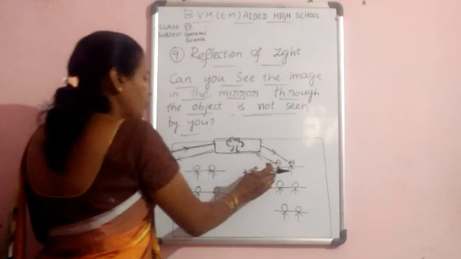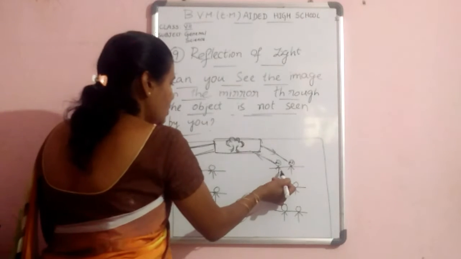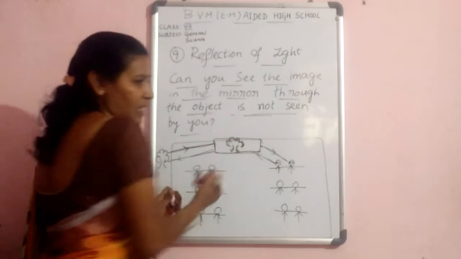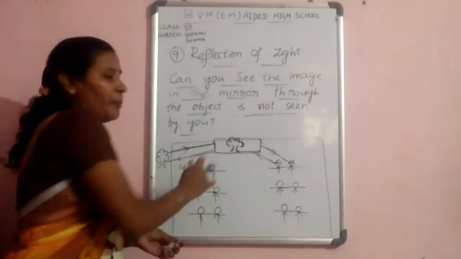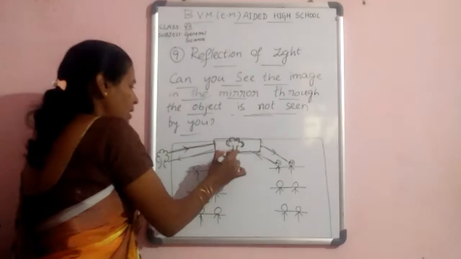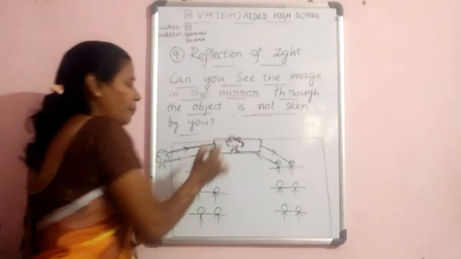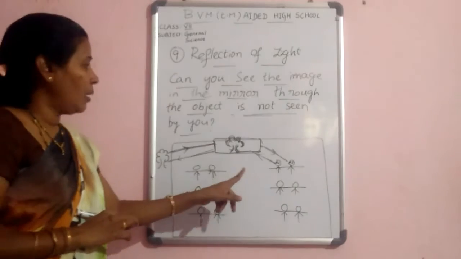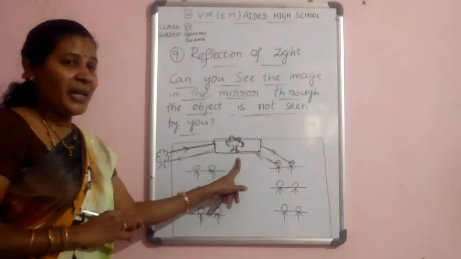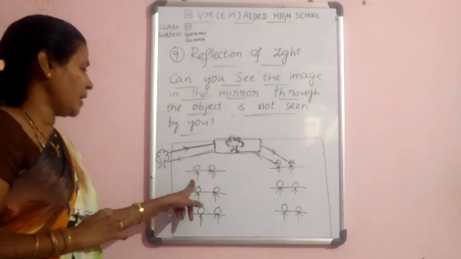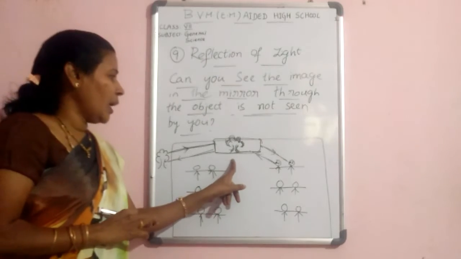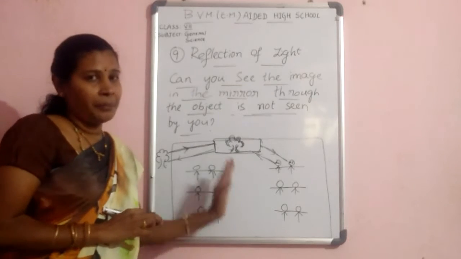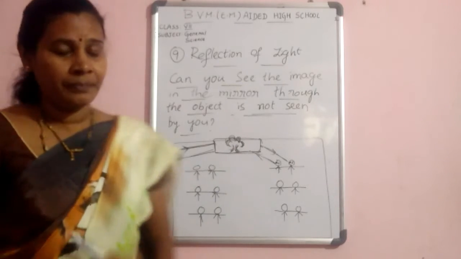That means they must be arranged in parallel sides and they maintain some equal distance from this mirror. Then only they will be able to see this image in the mirror. Like this, the image of the tree is formed inside of the mirror. The boys are seeing this image of the tree inside of the mirror. But these girls are not able to see the image of the tree inside of the mirror. Understood, children?